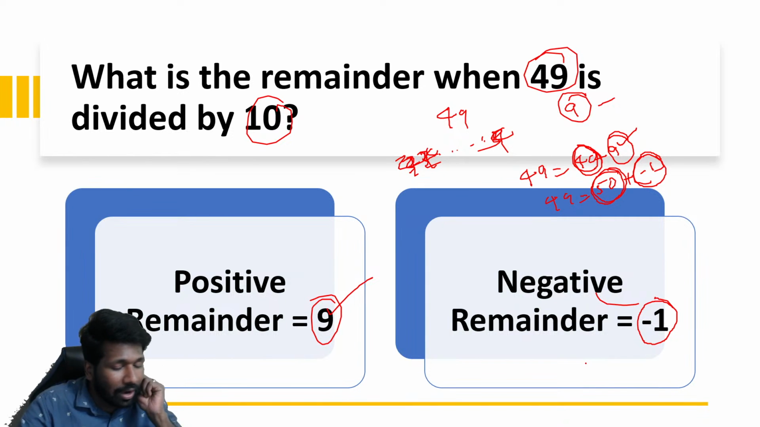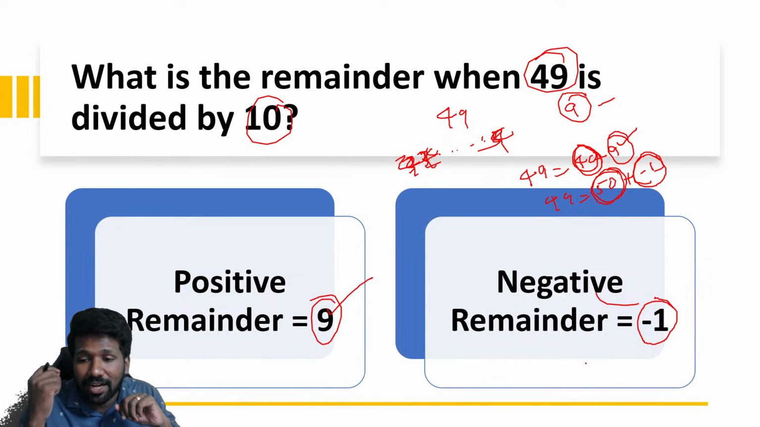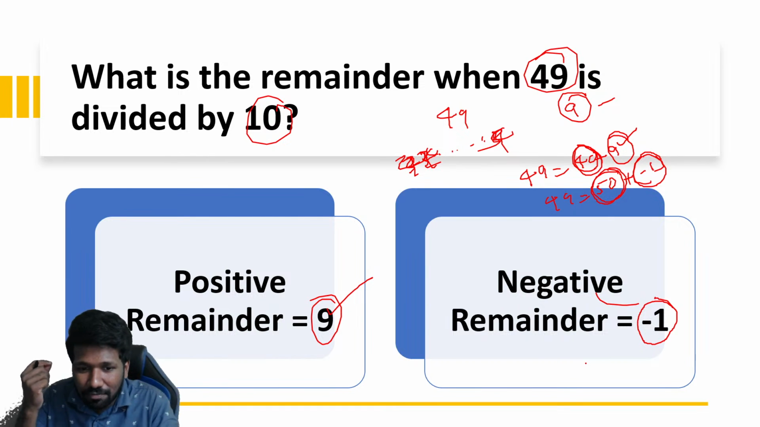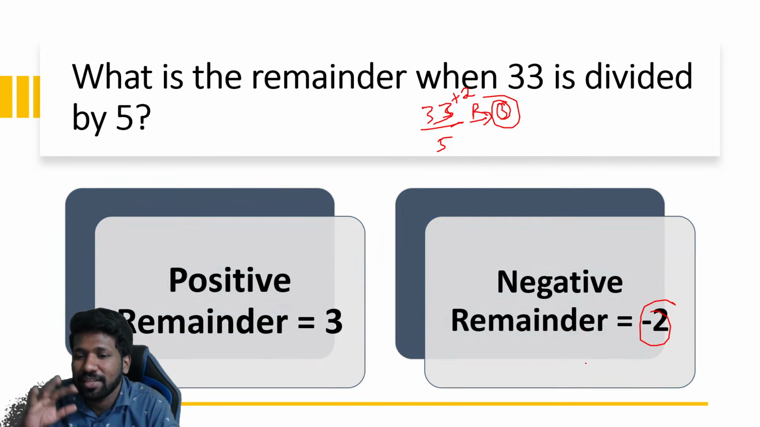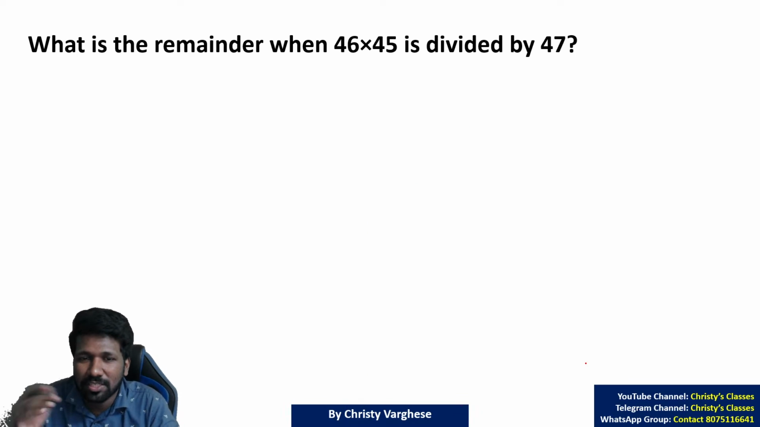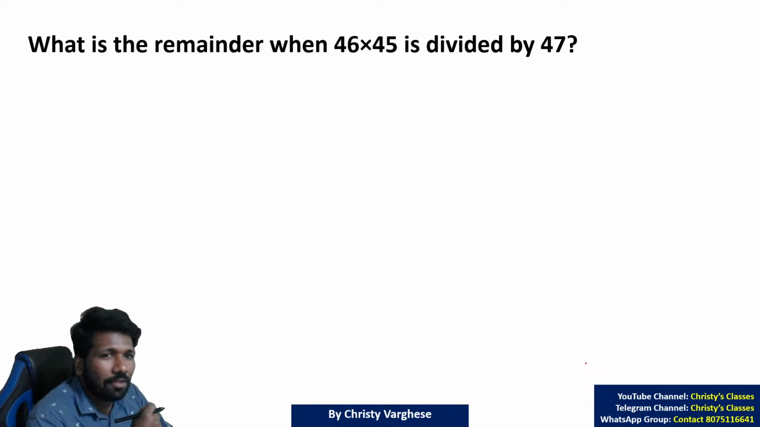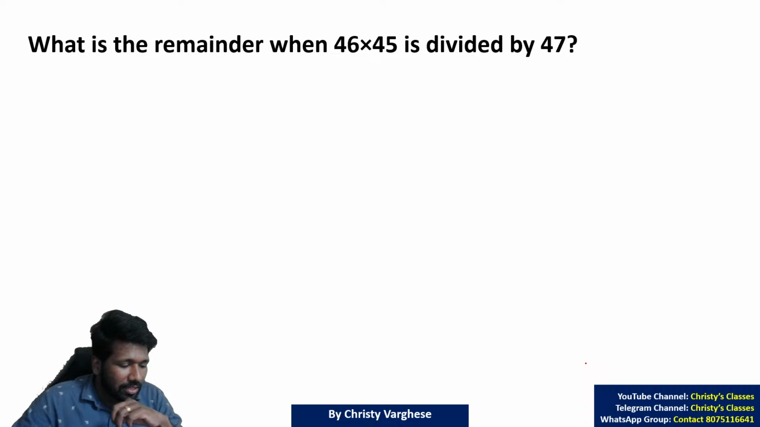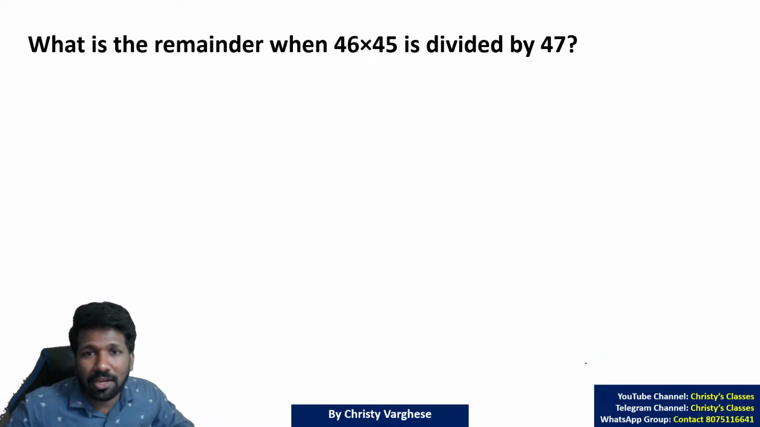Many things, when we understand the relevance, become very easy. So negative remainder is very convenient. That is why we are introducing this negative remainder. In school we don't discuss negative remainder, we discuss positive remainder only. But if a question is asked like this, 46 into 45 divided by 47, what is the remainder? Here negative remainder will help you.